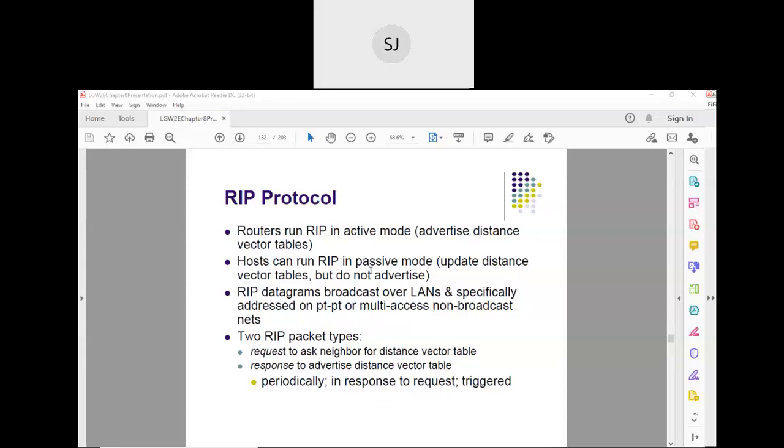A single host cannot be connected to... So is it possible to connect a host to multiple networks? Yes, tell me, is it possible to connect a host to multiple networks?